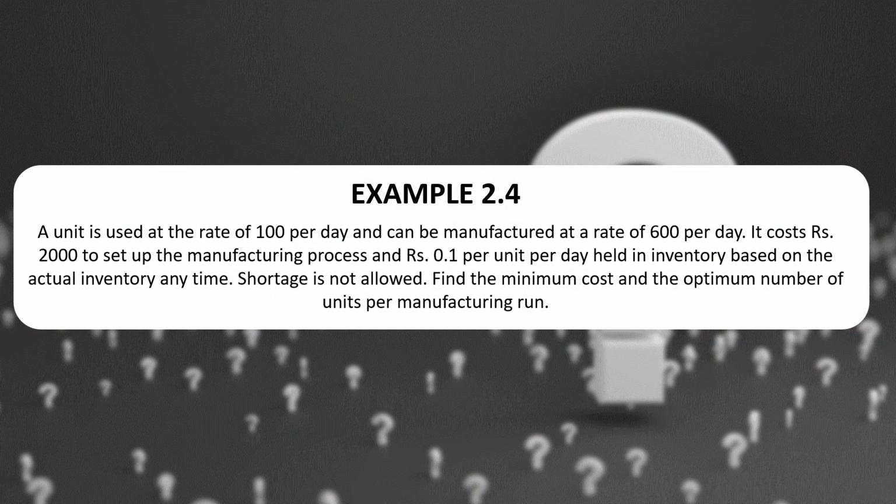We are trying to give you learning with the help of a solved example. I am taking all these examples from the learning material which we have supplied. Here I am just reading it. A unit is used at the rate of 100 per day and can be manufactured at the rate of 600. D is 100 and P is 600. It costs rupees 2000 to set up, so ordering cost or setup cost is 2000. 0.1 per unit per day is the holding cost. Shortage cost is not allowed. Find the minimum and the optimum number of units per manufacturing run, meaning how much we have to produce per manufacturing run.